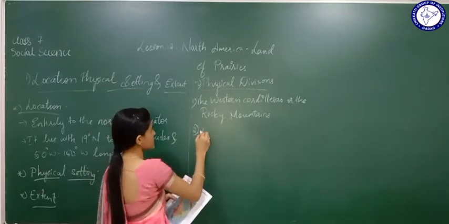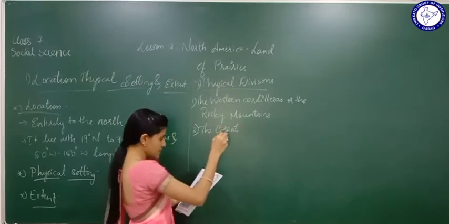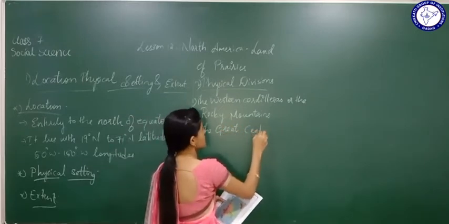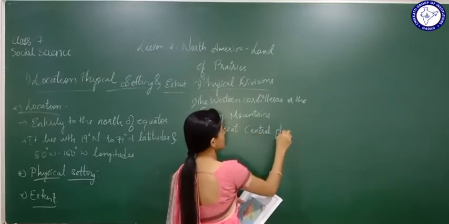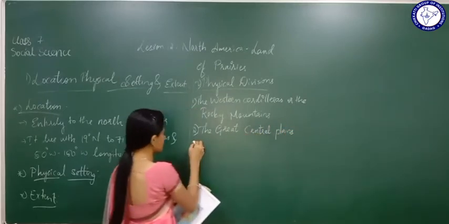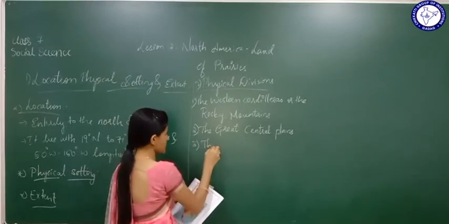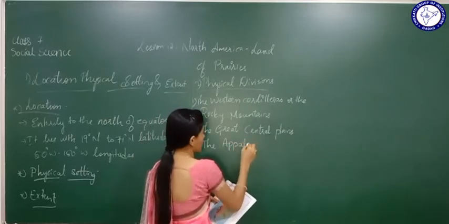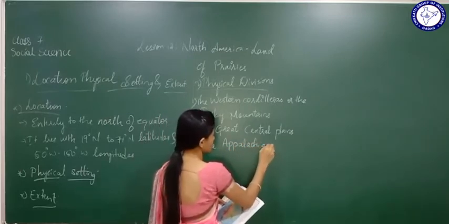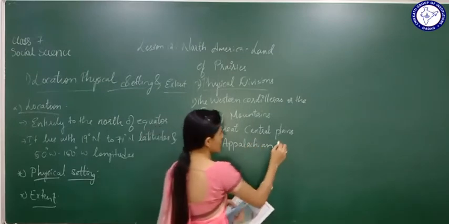The second one is the Great Central Plains. And the third one is the Appalachian Highlands.